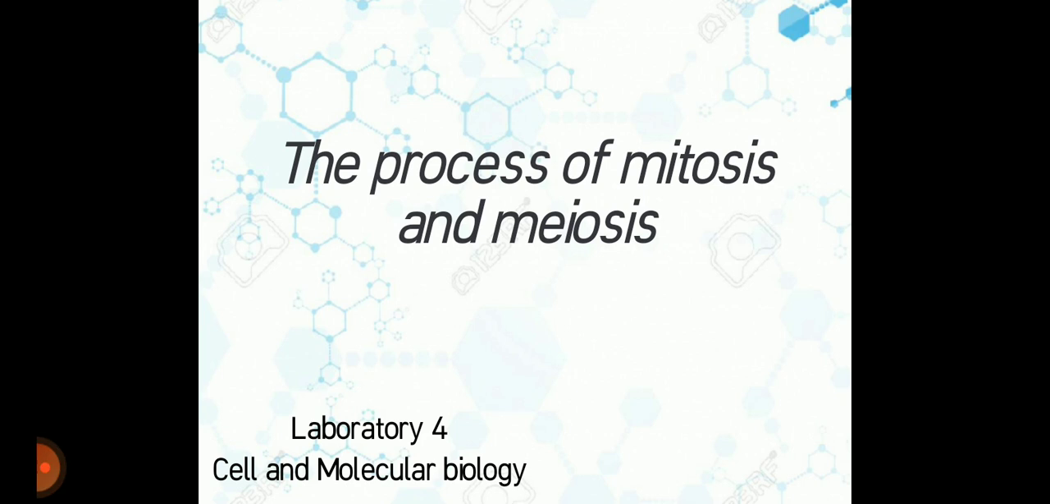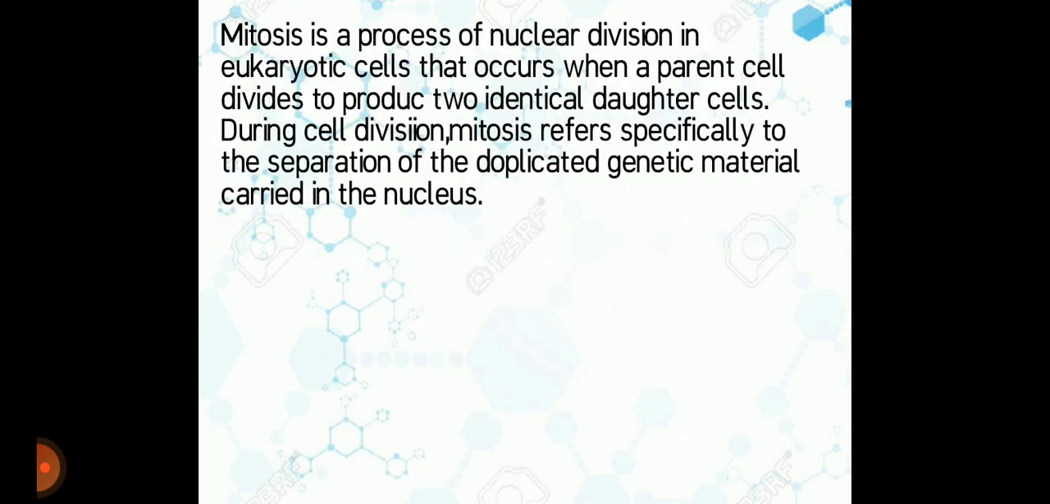Our topic for today is all about the process of mitosis and meiosis. And what is mitosis? Mitosis is a process of nuclear division in eukaryotic cells that occurs when a parent cell divides to produce two identical daughter cells. During cell division, mitosis refers specifically to the separation of the duplicated genetic material carried in the nucleus.